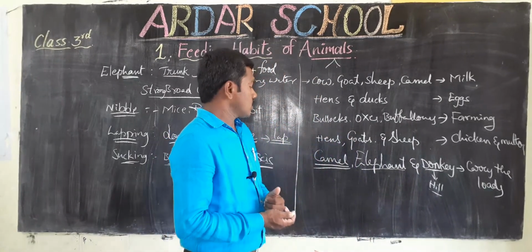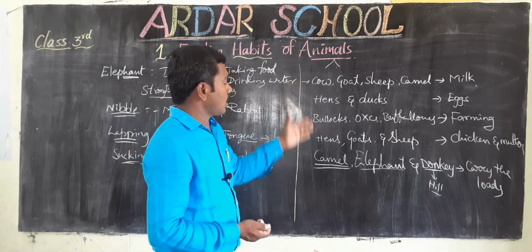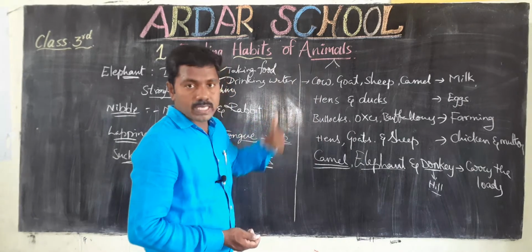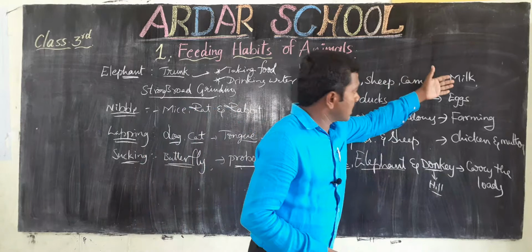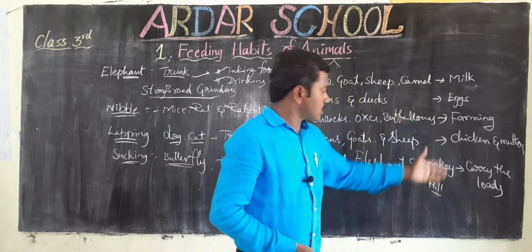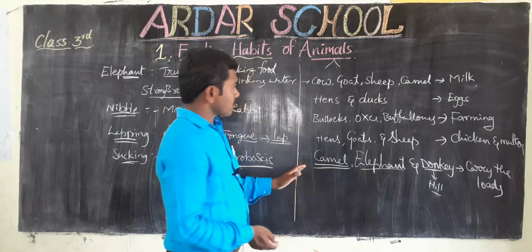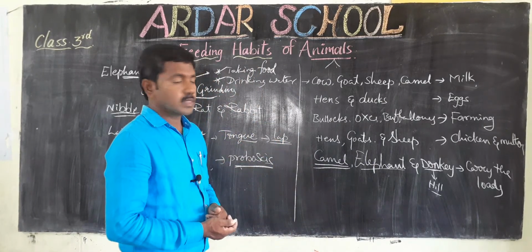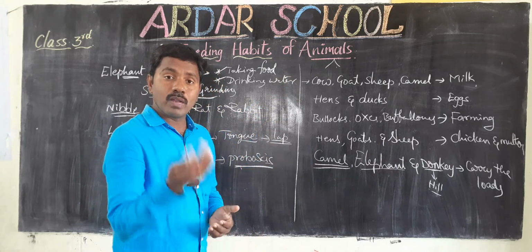Okay, children. In different ways we can utilize our animals. That's why we domesticate them. We domesticate these animals, and we get some products and some uses. Okay, children. When we keep them with us, all these domestic animals depend completely upon us for their food.